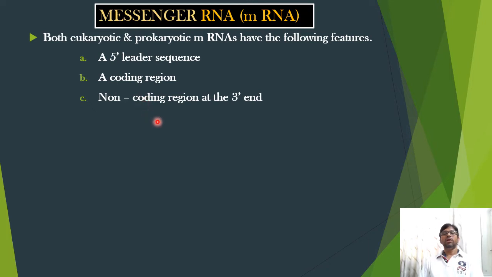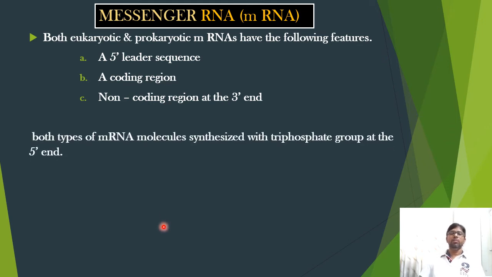And a non-coding region is present at the 3' end. Usually a missense codon or nonsense codon is present in this non-coding region of mRNA, usually at the 3' end.